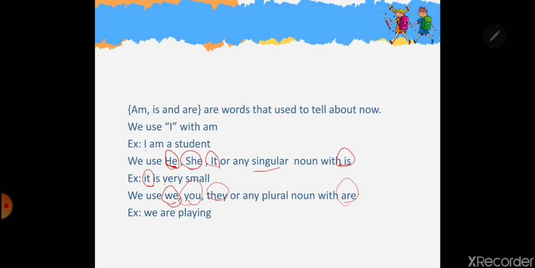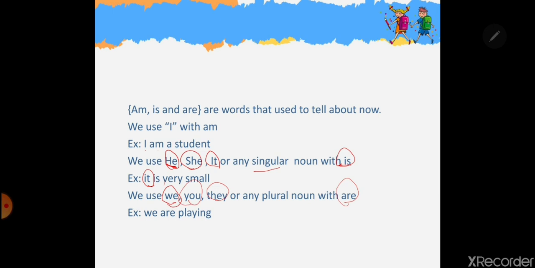But I can also say you are the best. Remember? You are the best. This is for 1D, for the whole boys in the class. You are the best. Okay? So you could be used for the two. It could be used for the singular noun, or it could be used for the plural noun. In both cases, we have to use it with are. You are.